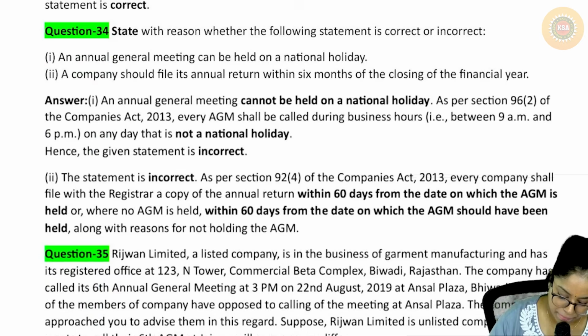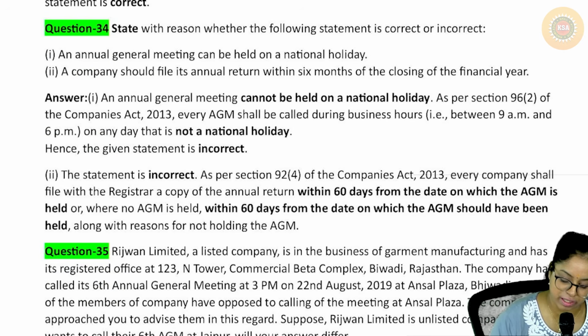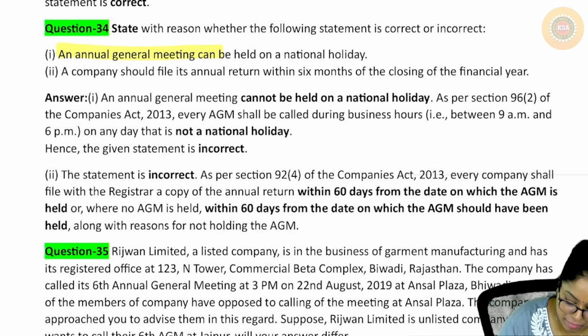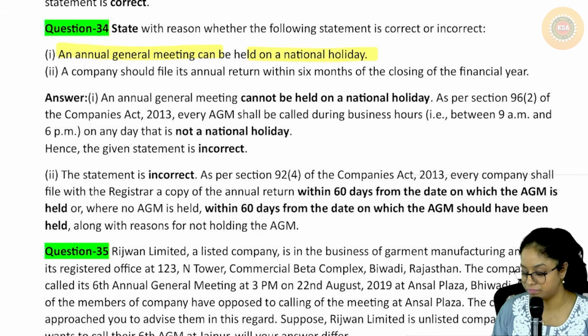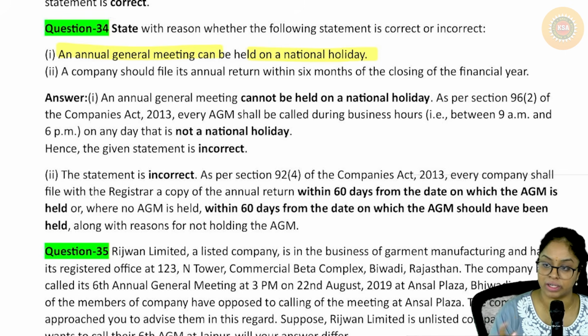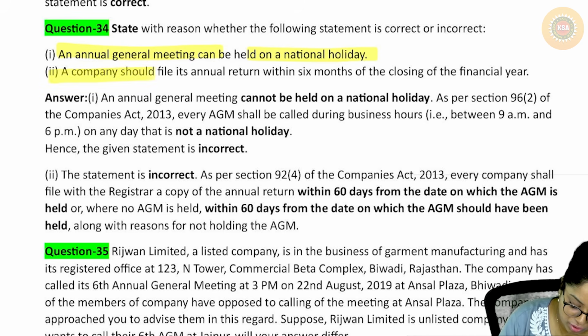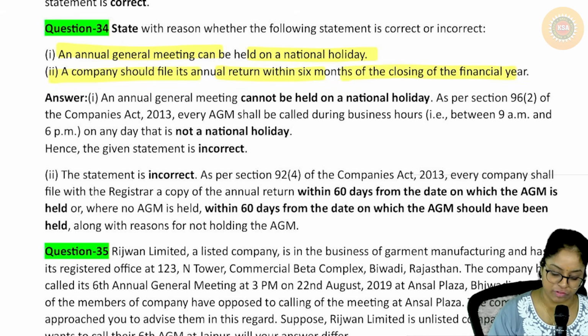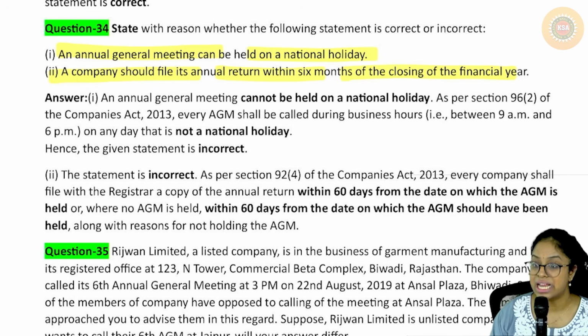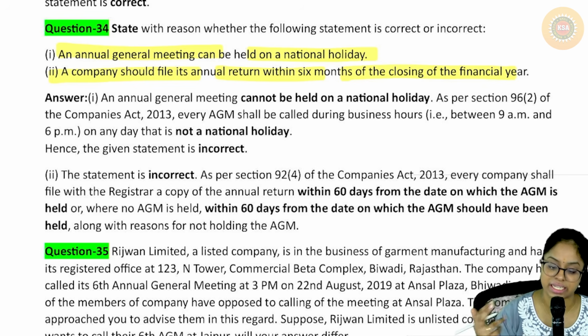State with reason whether the following statement is correct or incorrect. An AGM can be held on a national holiday. No, only on 3 days you cannot hold it. However, the exception is a Section 8 company can hold it on a national holiday. A company should file its return within a period of 6 months of closing of the financial year. 60 days. Not 6 months, 60 days.